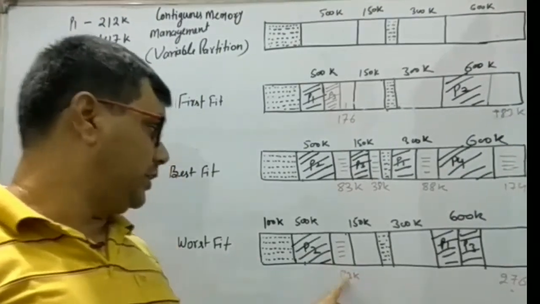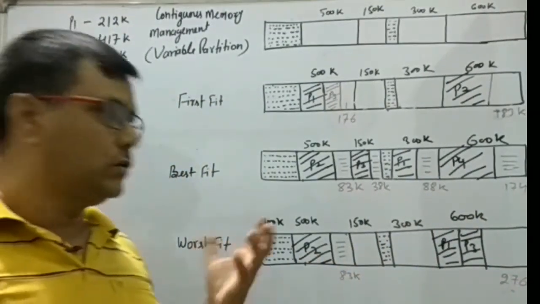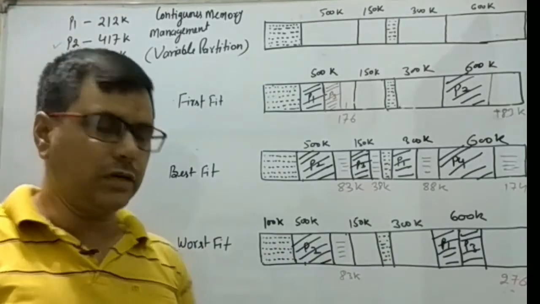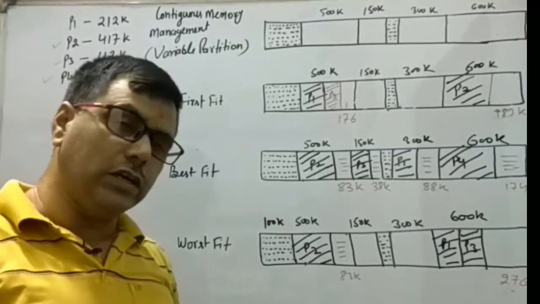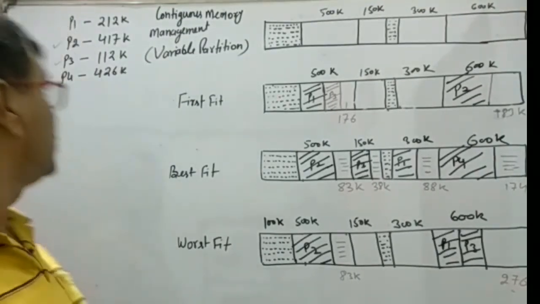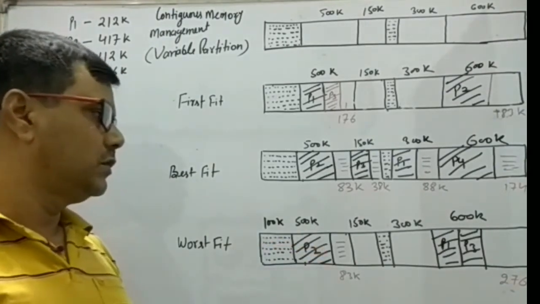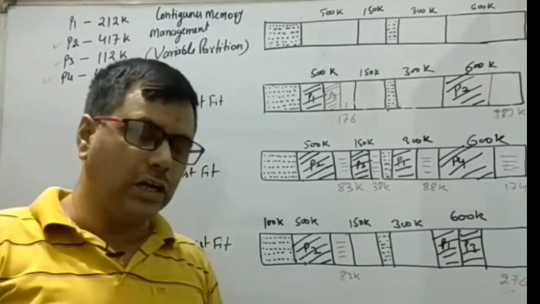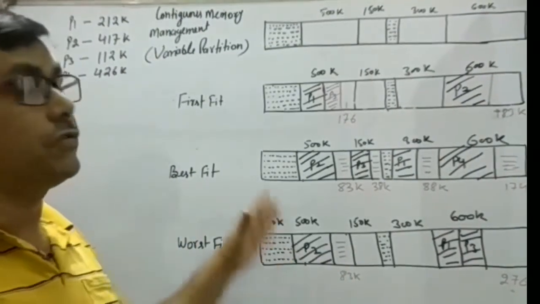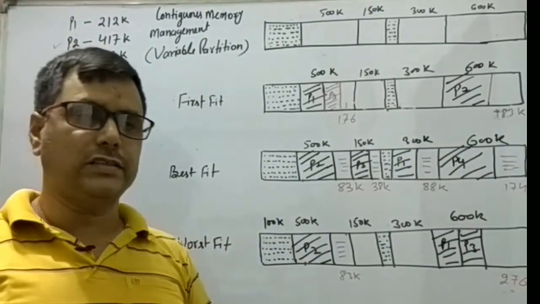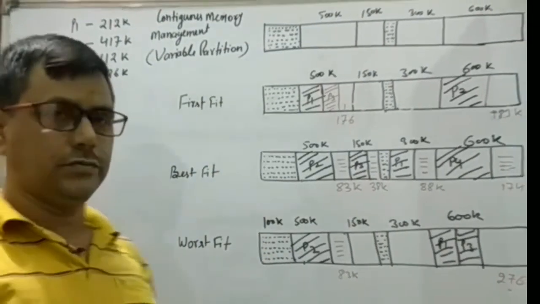Although 83K, 150K, 300K, 276K holes are available, no one can accommodate 426K. In totality the space is available, but the process cannot be allocated due to the unavailability of any contiguous space, and this is the case of external fragmentation. And the size of external fragmentation is the size of the process, 426K.